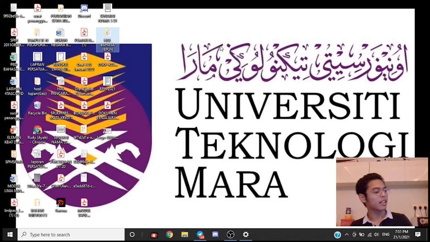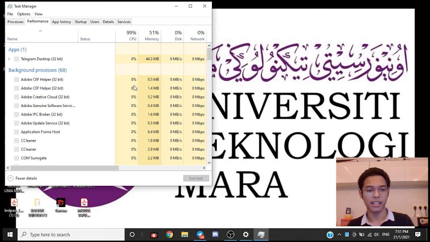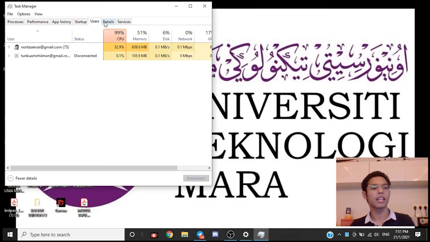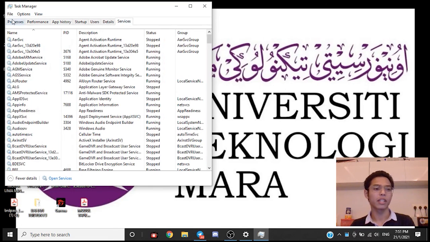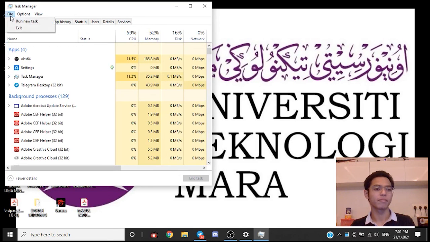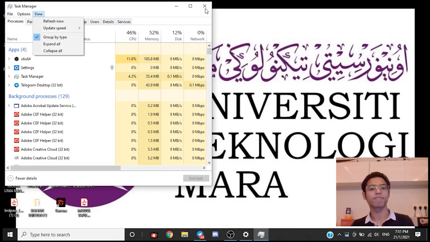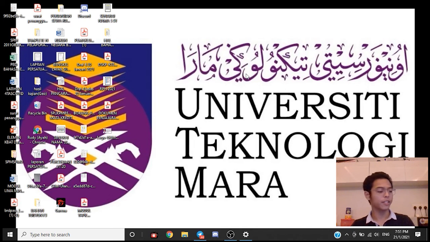So enough about that. Let's continue with how to run Task Manager. Directly on the taskbar, Task Manager, you can see the processes, the performance, the app history. There's a bit of lagging on my laptop, I'm very sorry. Startup, users, details, and services. A lot of things you can find in here. Alright, so we're done with Task Manager.